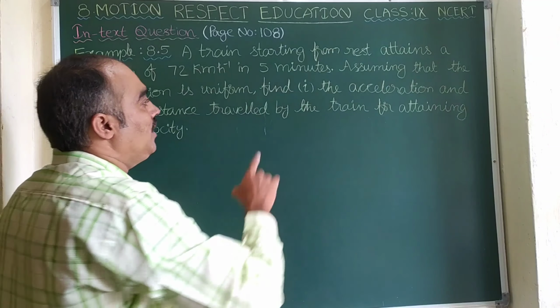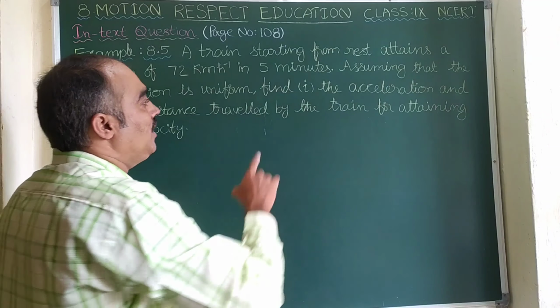Now here you do understand that the train is starting from rest. By observing this line, train is starting from rest, means whose initial velocity is 0. That is what it is given indirectly. When an object starts from rest, its initial velocity will be 0.